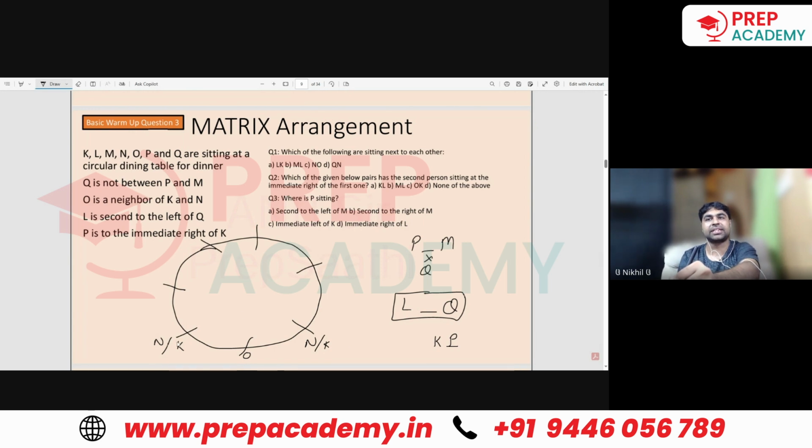So that means K coming here is not a possibility. Otherwise, just to the right of K would be O and not P, right? That means this case is not possible. So that means N will be here and K will be here. Okay. So the left of K is this side, right of K is this side.